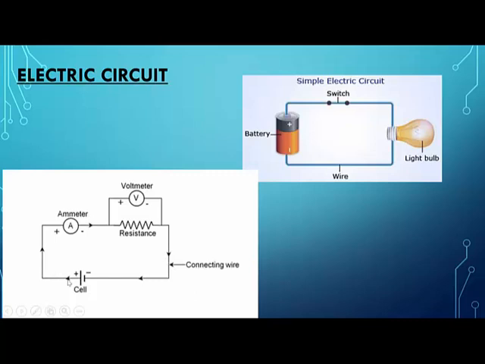Electrons? No, not electrons. Electrons will always move from negative to positive. Remember, electrons will move from negative to positive, but current will flow from positive to negative. So the arrow here shows the direction of the flow of the current. Now look how the current goes. The current starts from here, goes like this, goes through the ammeter, then through the resistance, and then comes back to the battery. So the circuit is complete here.